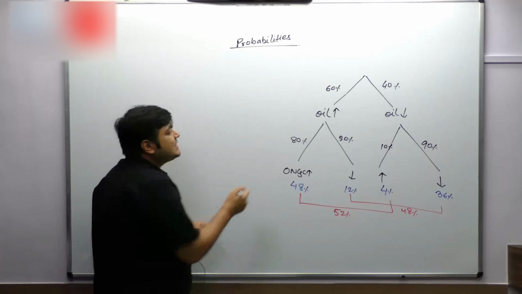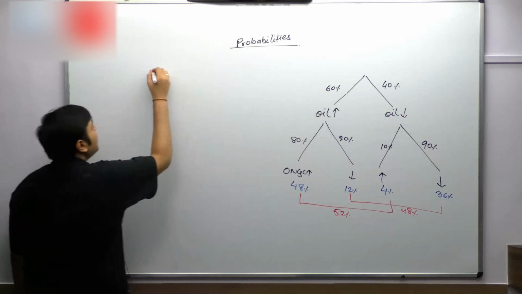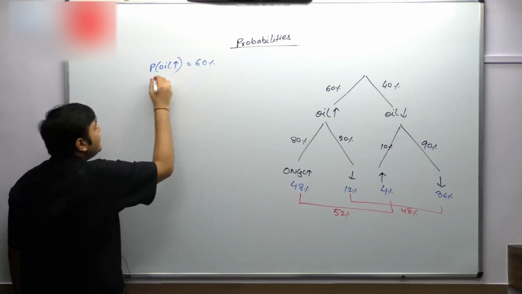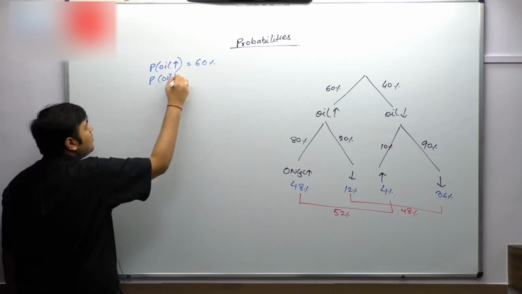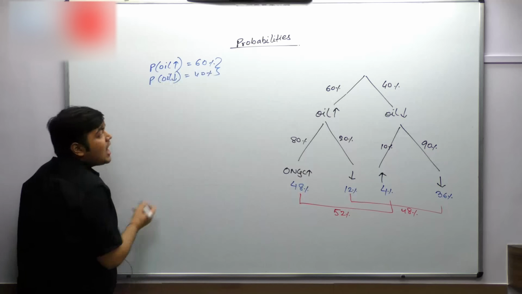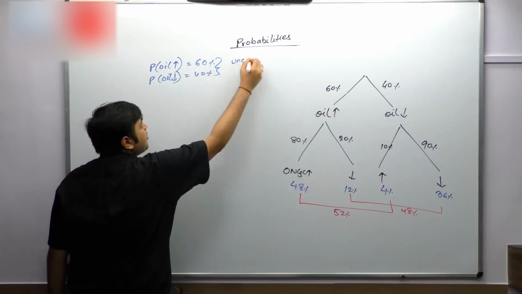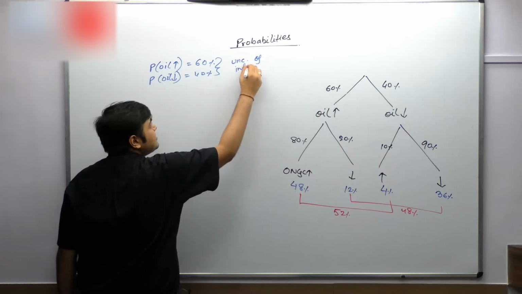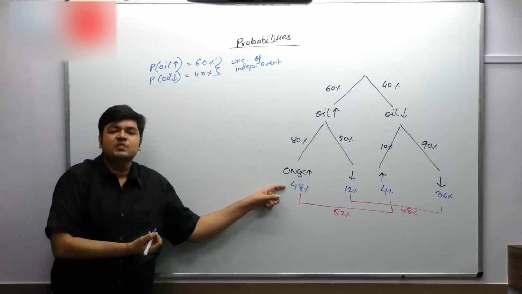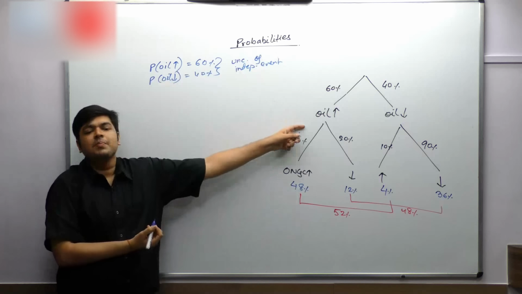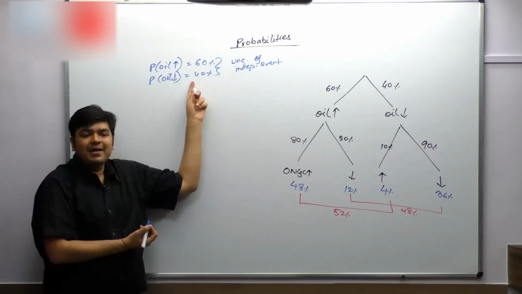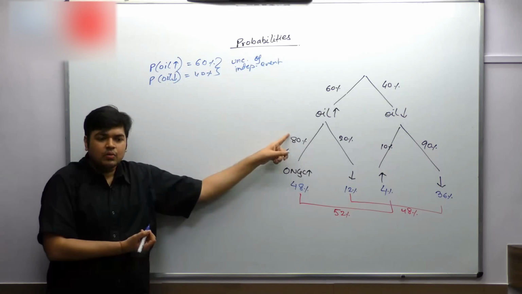Now, 60% and 40%. The probability of oil going up is equal to 60%. The probability of oil going down is equal to 40%. These two are the unconditional probability of independent events. Oil going up and down is not dependent on ONGC's profitability, but ONGC's profitability is dependent on oil. And it is the unconditional probability of the independent event oil, whether oil goes up or oil goes down.